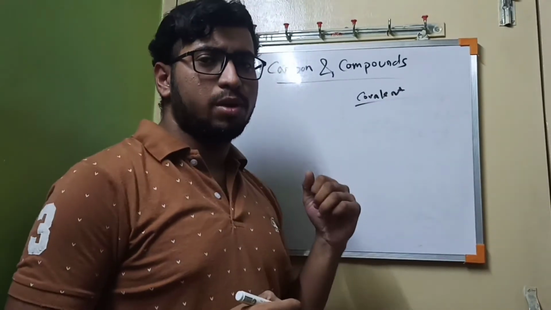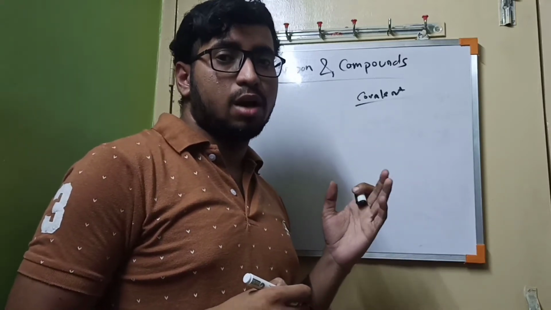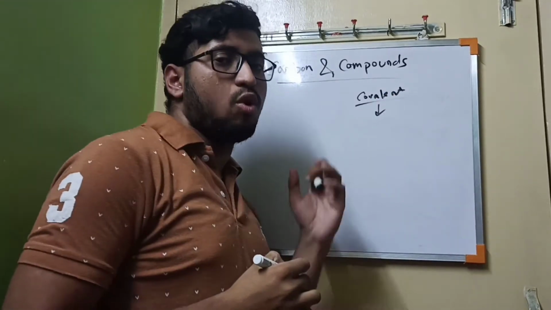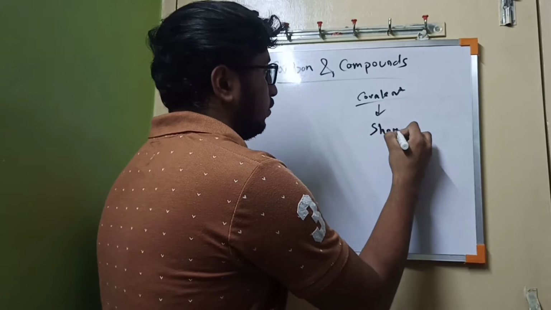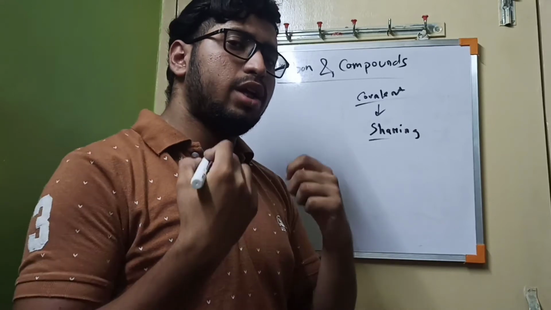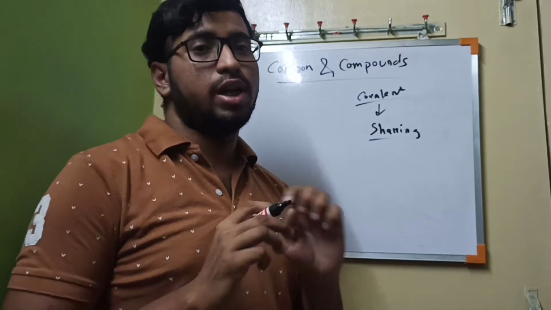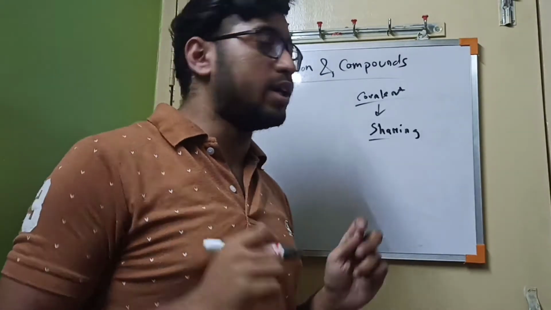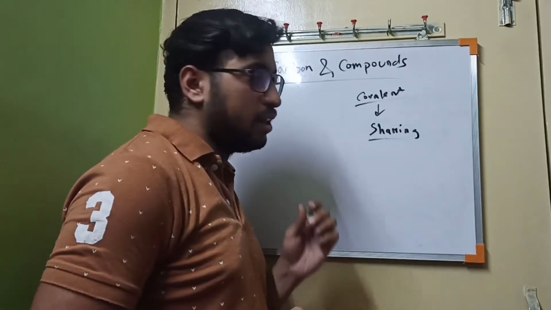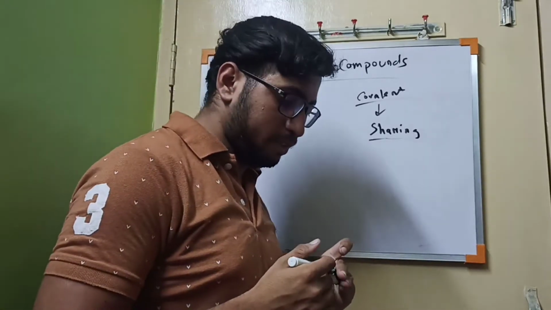So why is carbon forming a covalent bond? What is the basic reason, or what is the character of the covalent bond that carbon is supporting? Basically the first and only reason to form a covalent bond is sharing of electrons. For an ionic bond, a cation is fully donating electrons and an anion is fully accepting electrons, but in case of a covalent bond there is a sharing of electrons, and that is the reason why carbon can form a covalent bond.